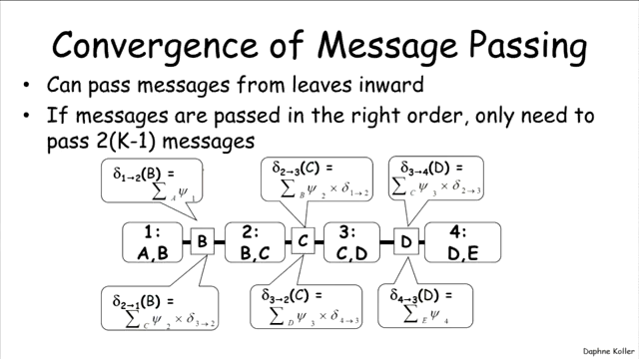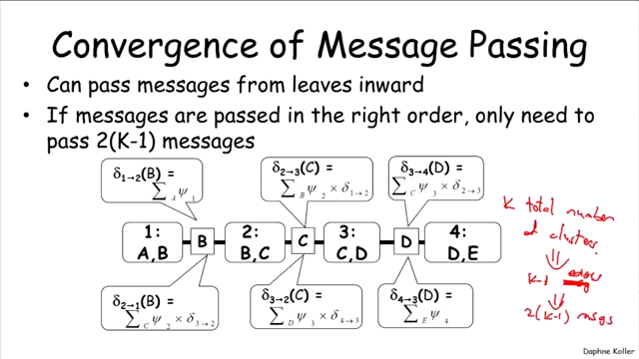And if we pass the messages in the right order, then we only need to pass 2(k-1) messages, where k is the total number of clusters. And why is that? Because if you have a tree over k nodes, in this case k clusters, then there are k minus 1 edges. And since each edge has a message in both directions, we have k minus 1 edges, and therefore 2(k-1) messages, one in each direction.